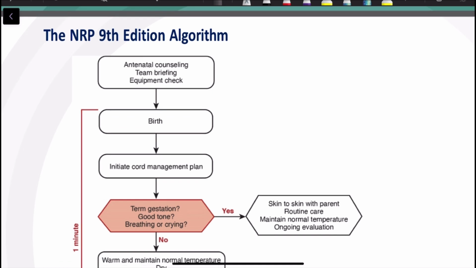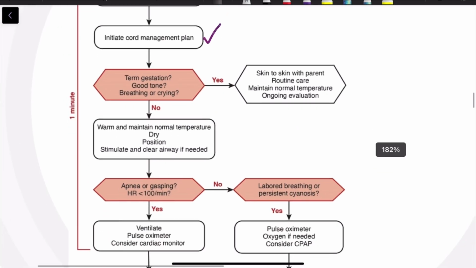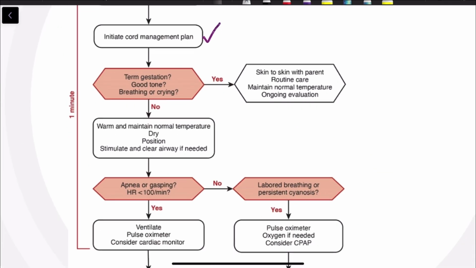neonatal resuscitation. So the changes are, these things remain same from the 8th edition: antenatal counseling, team briefing, equipment check, while the birth and initiate cord management plan have been added. Then these three questions remain the same: term gestation, good tone, breathing or crying. And after that, this thing is optional here. If needed only, you have to clear the airways, otherwise these steps remain same.